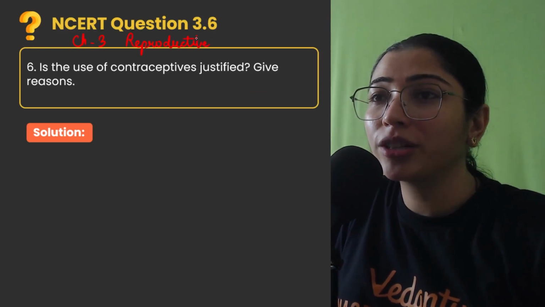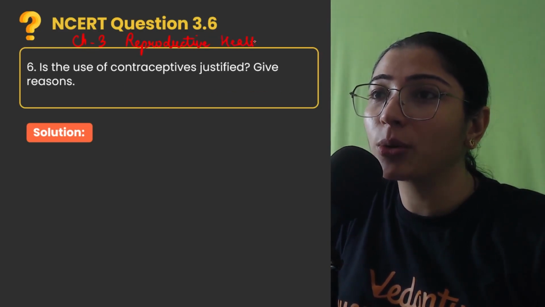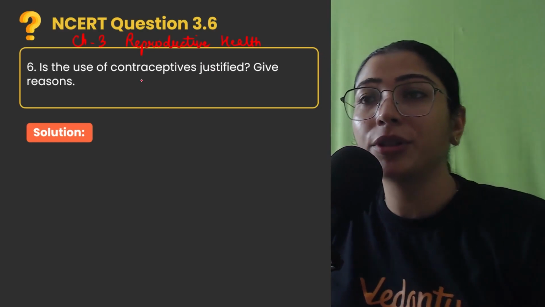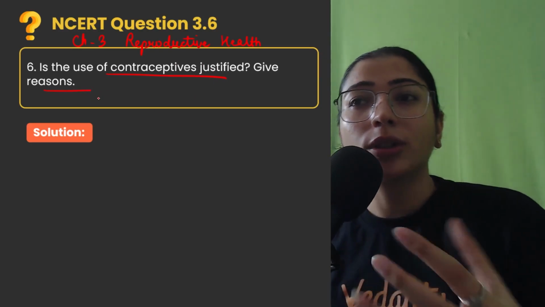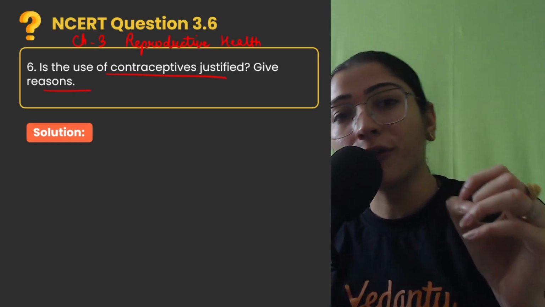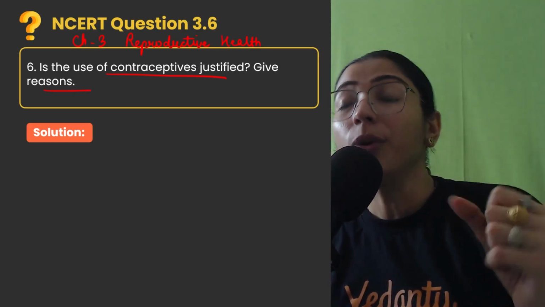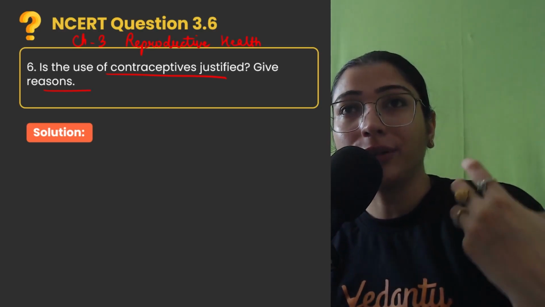And children, the question that you see on your screen is the 6th question of your back exercise of chapter number 3. Is the use of contraceptives justified? Give reasons. So they are asking you, is the use of contraceptives right to do? So children, we have to justify it with the help of reasons.